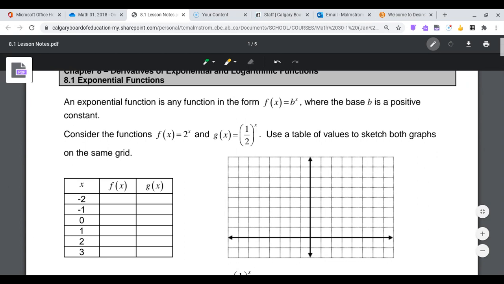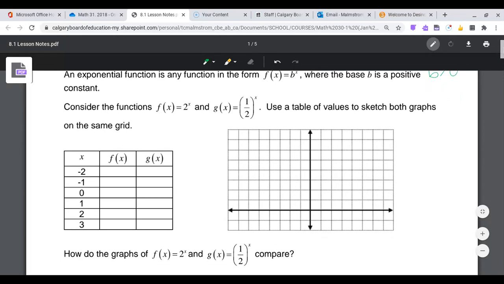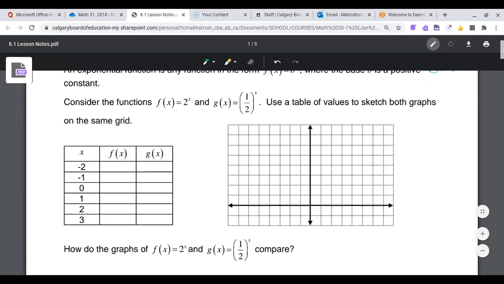Okay, so an exponential function is any function in the form f of x is equal to b to the power of x, where the base b is a positive constant. So we're looking at b being greater than 0. So we're just going to look at 2 to the power of x compared to 1/2 to the power of x, and we're going to try to do this without our graphing calculator. So 2 to the power of -2 is a quarter, 2 to the power of -1 is a half, 2 to the power of 0 is 1, 2 to the power of 1 is 2, 2 squared is 4, and then we have 8.